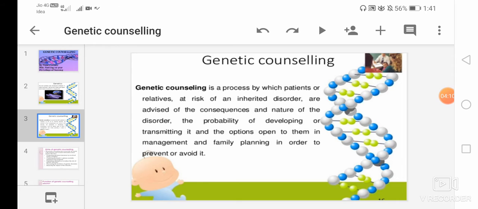So here they are at risk of an inherited disorder, and they are advised of four things: the consequences and nature of the disorder, the probability of developing or transmitting the disorder, the options open to them in management, and fourth, family planning in order to prevent it. So this is known as genetic counseling.